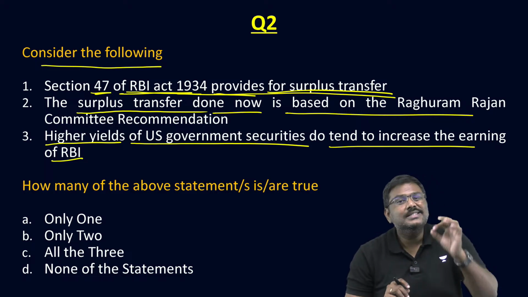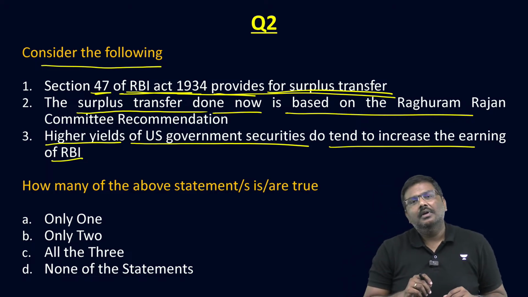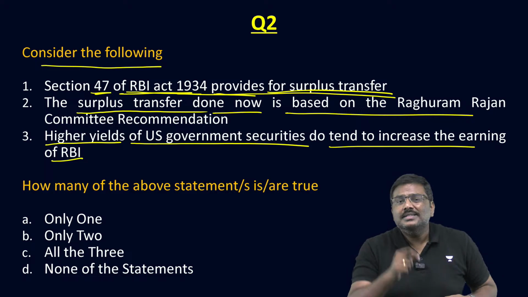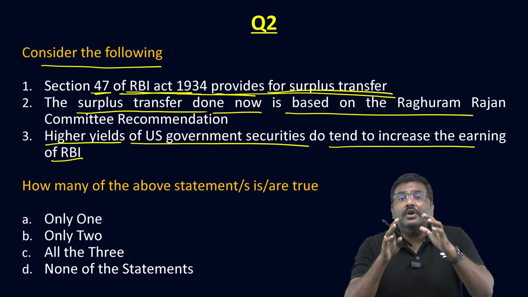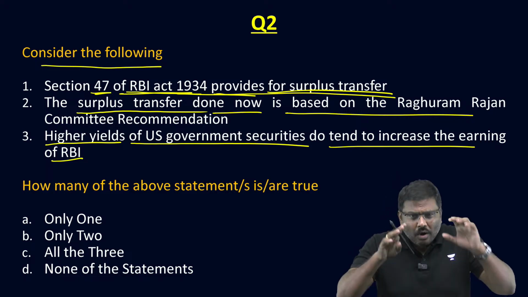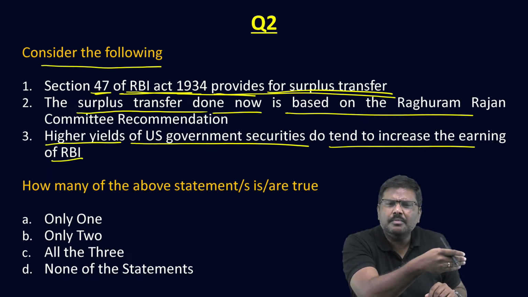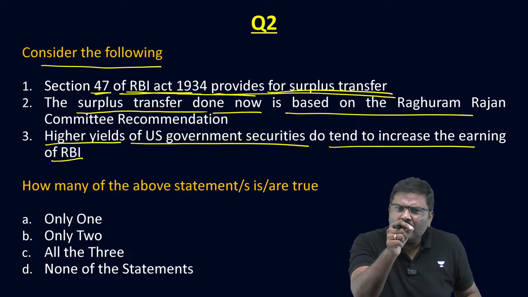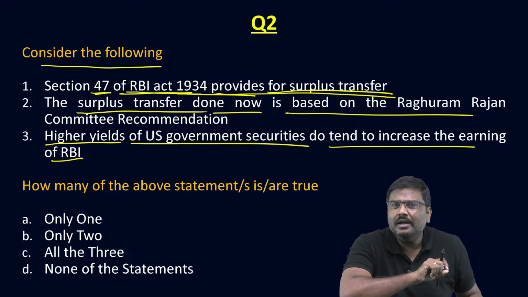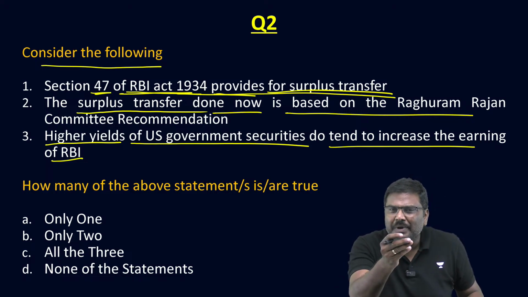For example, section 7, section 8, section 21, section 22, section 47, and all of these are related to current affairs. For example, one section talks about the right of RBI to print currency